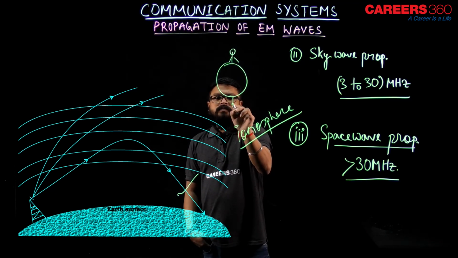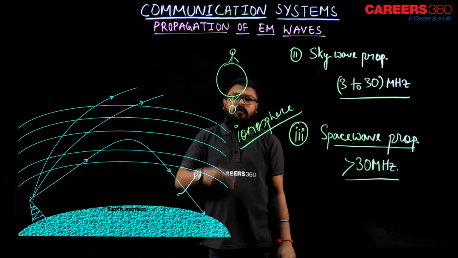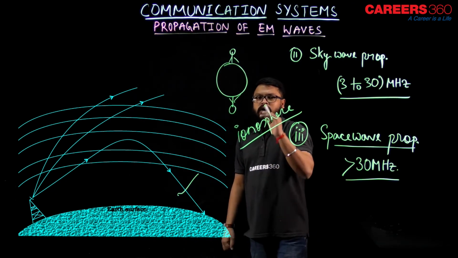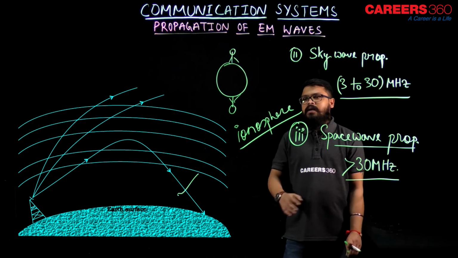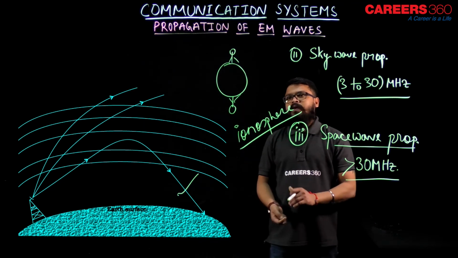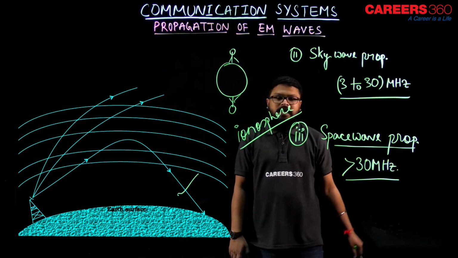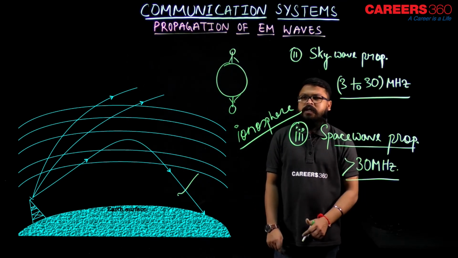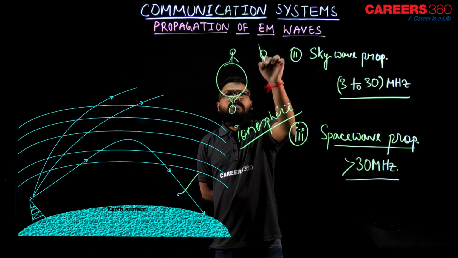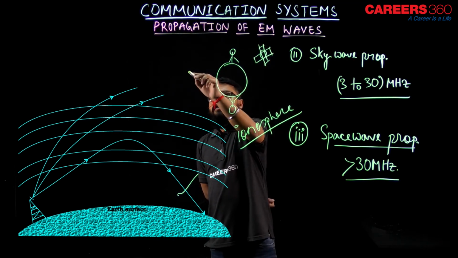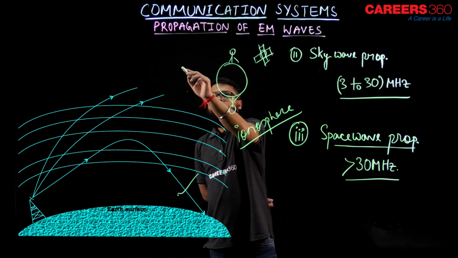As I said earlier, suppose one of your friends is here and you are here. So how will you communicate? Of course, with the help of sky wave propagation it is possible, but may not be. That time we use satellite communication, that is space wave communication. So the satellite would be here. Actually 3 satellites are used which cover a 120 degree angle, something like this.